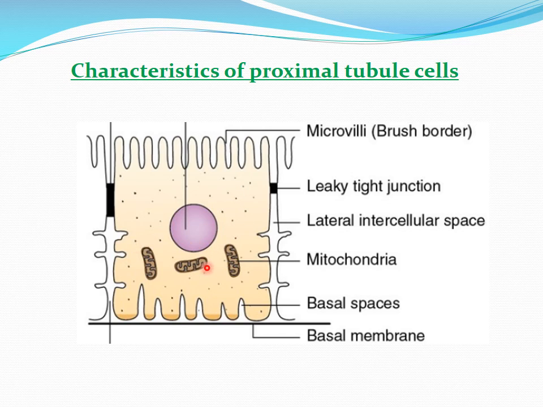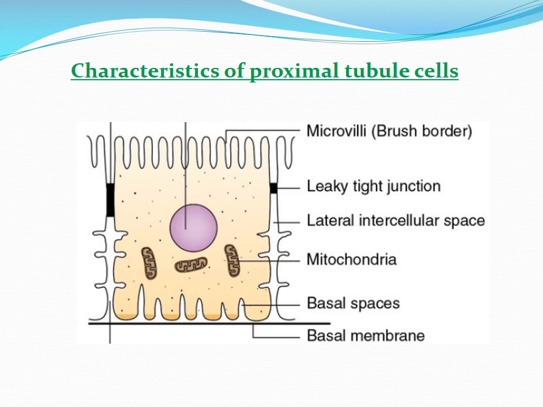One is that the proximal tubule cells are highly metabolically active cells. Second, these cells contain a large number of mitochondria in comparison with the other cells of the renal tubules. Because of the large number of mitochondria, they provide a large amount of energy. Now you know that the mitochondria are the powerhouse of the cell. So for the various transport mechanisms across this membrane, the mitochondria will continuously provide the energy.